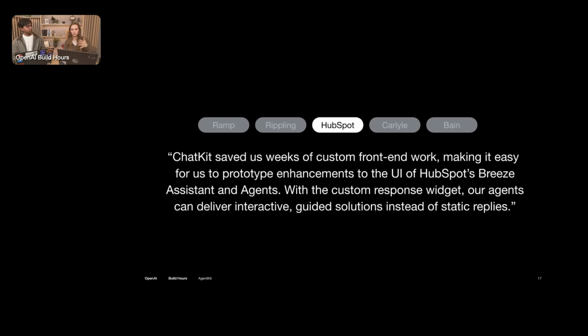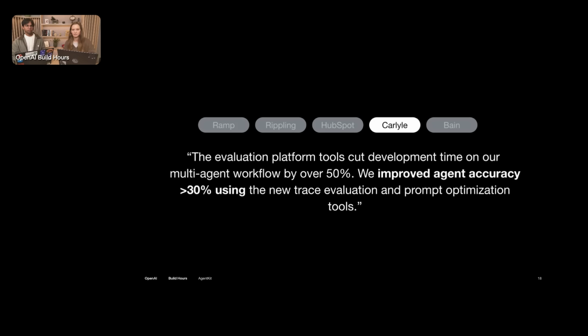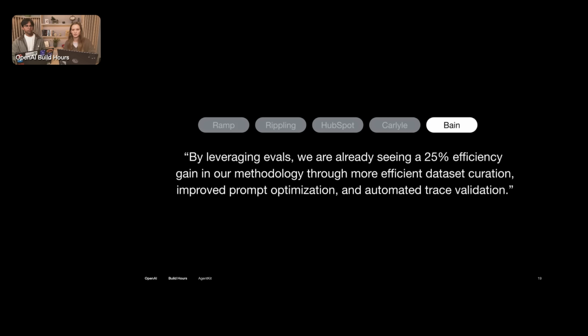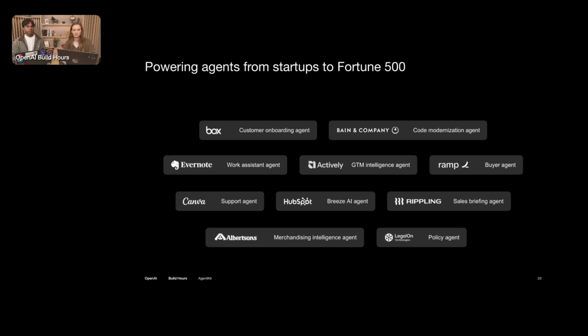So if we can even help with just one of those numerous steps, the UI aspect in this case, that's a useful lift. And then finally, Carlyle and Bain, which were 2 amazing evals customers of ours. They were able to see a 25% efficiency gain in their eval data set, which is fantastic.